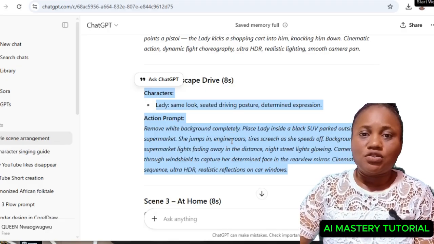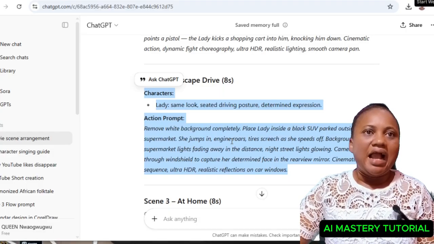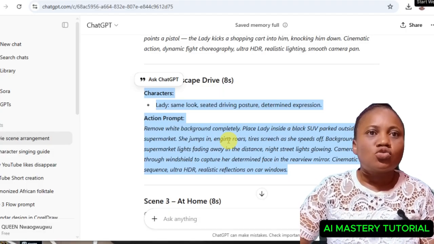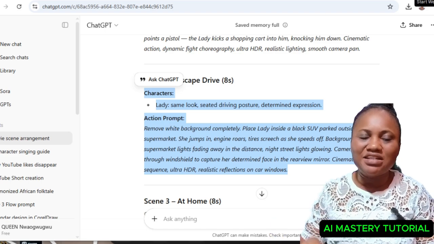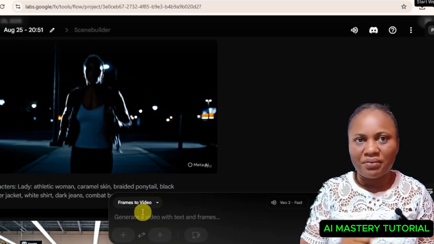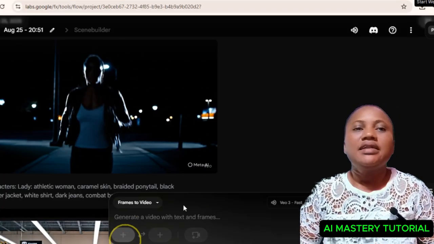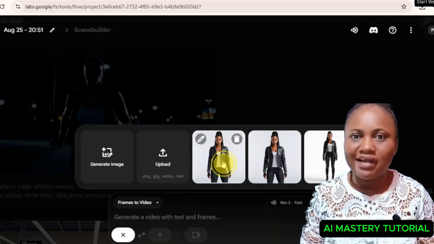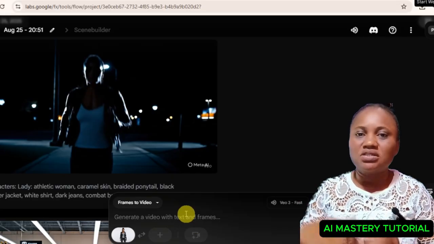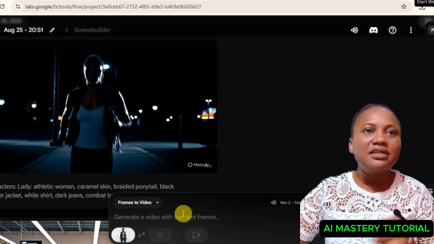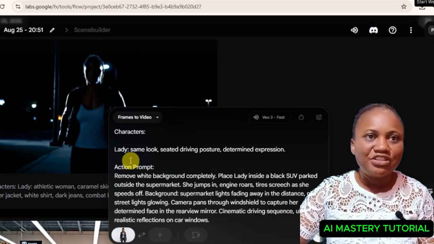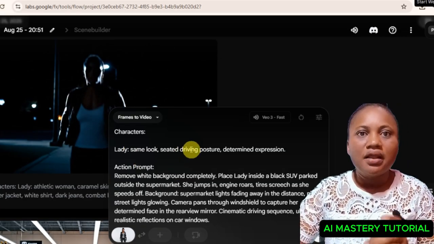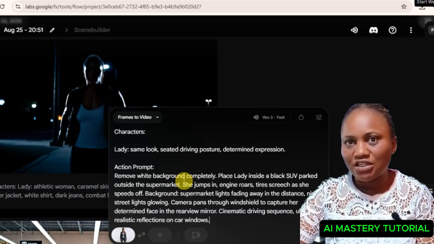I come over to scene 2, and I told ChatGPT that I don't want the background. If you notice, you might see a little bit of the white background from the beginning. I told ChatGPT that I don't need the background to show at all. You should start from the beginning. ChatGPT displays the theme. Look at the action here: remove white background, place lady inside the black SUV.